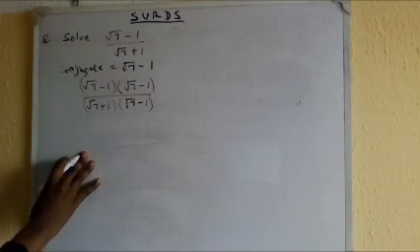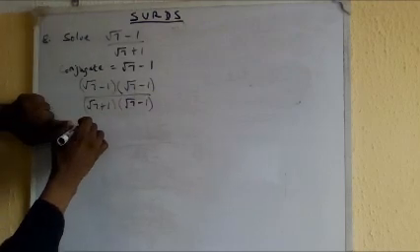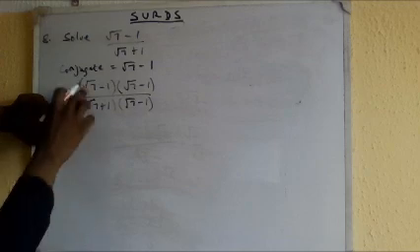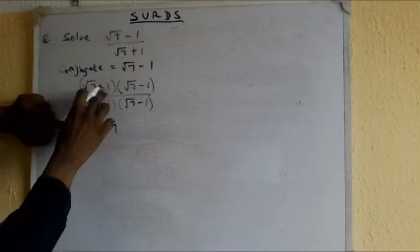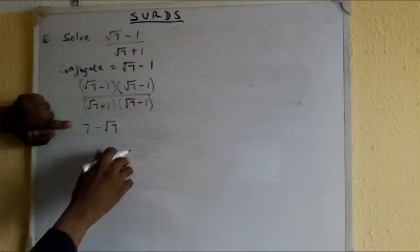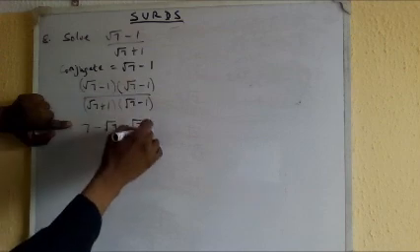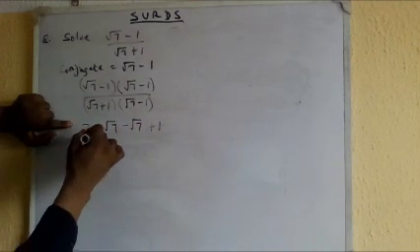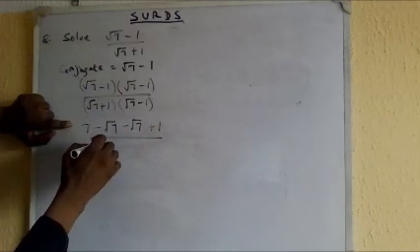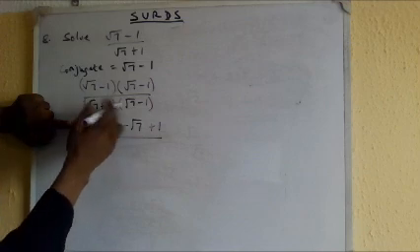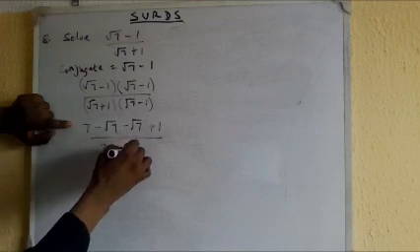So open up the bracket for the first one. Root 7 times root 7 is just 7. Root 7 times minus 1 is minus root 7. Minus 1 times root 7 is minus root 7. And minus 1 times minus 1 is plus 1, all over root 7 times root 7 is 7. This one is conjugate, so this is 7 minus 1.